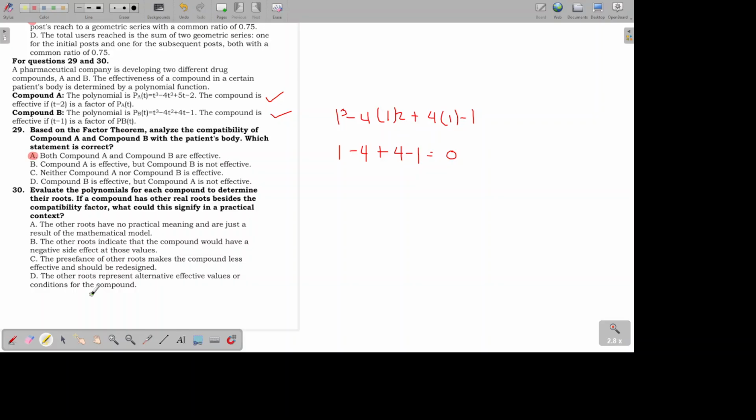Okay, let's have number 30. Evaluate the polynomials for each compound to determine the roots. If a compound has other real roots beside the compatibility factor, what could this signify in a practical context? So, syempre, since sinabi dito na itong mga divisors na to being a factor suggests compatibility with the patient's body, then that should also say that it's compatible with the patient's body, whatever the other factors are. So, tingnan natin kung alin dito yung nagsasabi nun.